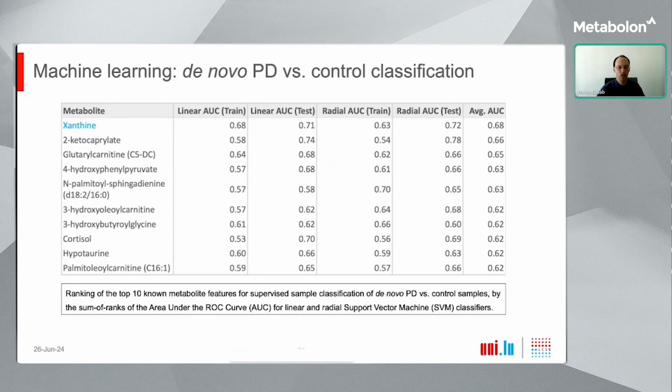While multiple metabolites showed a modest predictivity, as you can see here, the metabolite xanthine achieved the highest average area under the curve, consistent with our previous statistical differential abundance analysis. This machine learning investigation is of course not independent from the previous statistical analysis because we used the same data, but it indicates that the pronounced differences in xanthine levels between patients and controls might also serve as a potential predictive feature in biomarker models of the disease.